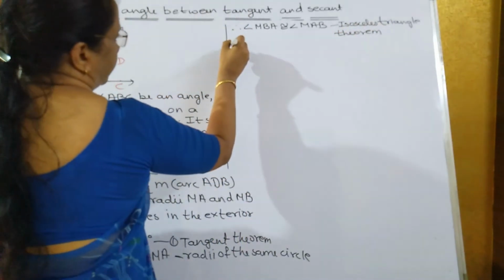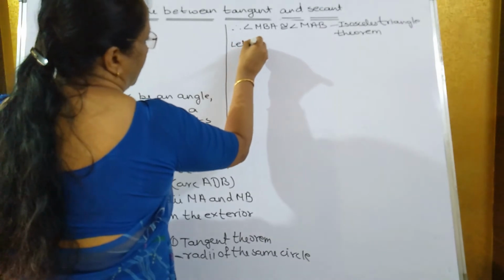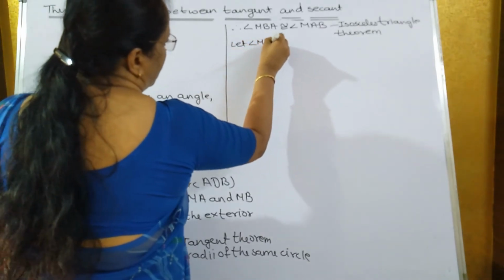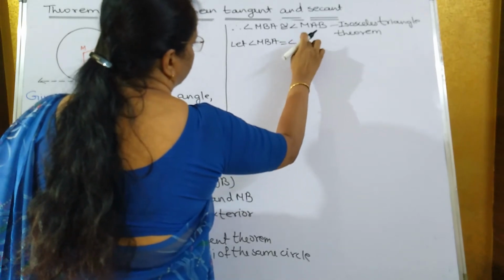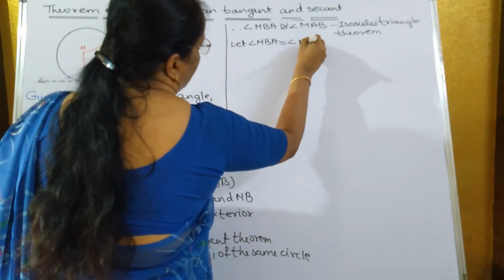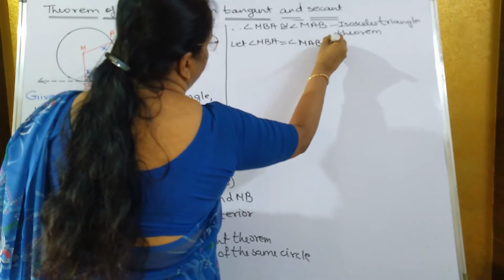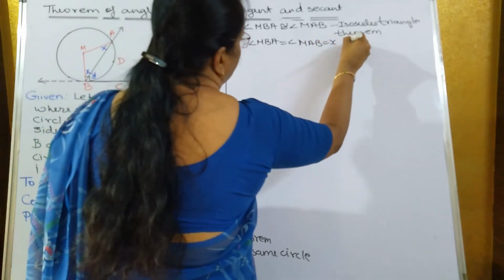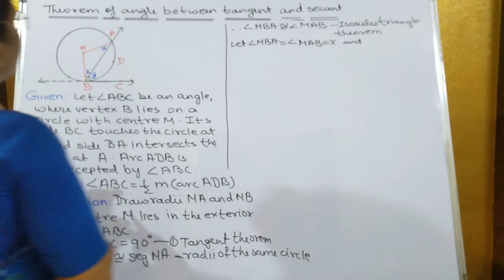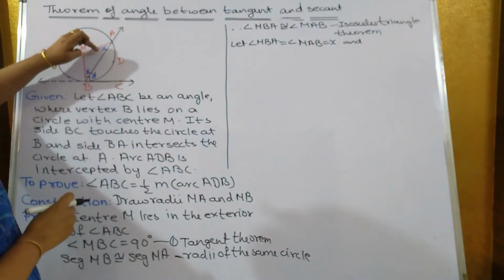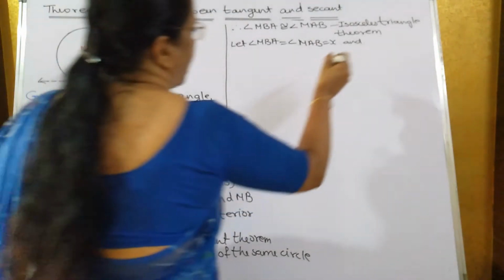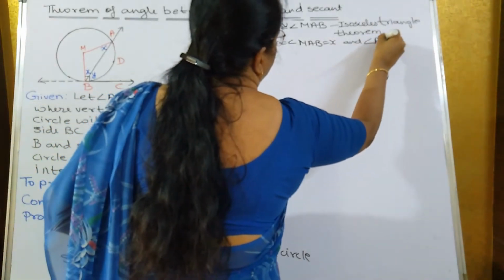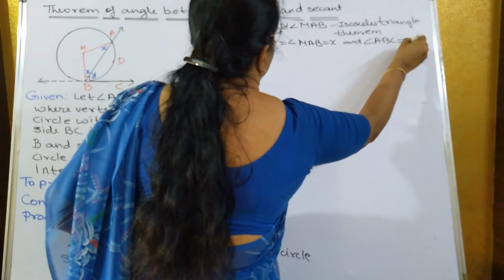Let angle MBA be equal to angle MAB be equal to X, so we have taken these two angles as X, and let us take angle ABC be equal to Y.